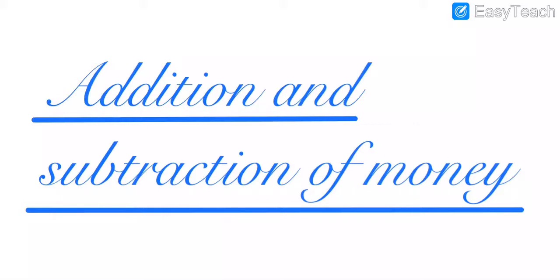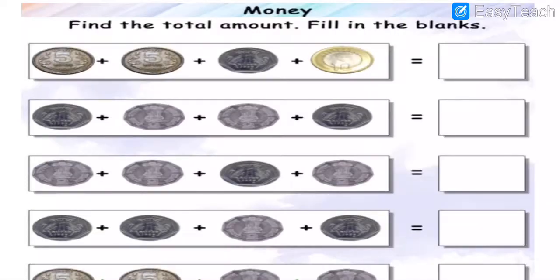So again, I am going to repeat for you: addition and subtraction of money. Okay, my dear students, now we will move on further. Here, addition of money only. This question is: find the total amount. What, my dear students? Find the total amount. Fill in the blanks. What do we have to fill? Find the total amount and we have to fill in the blanks. Got my points, my dear students? Understood what I am telling you? Find the total amount and fill in the blanks.